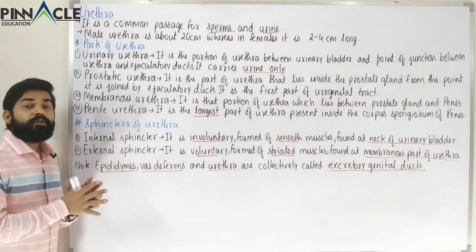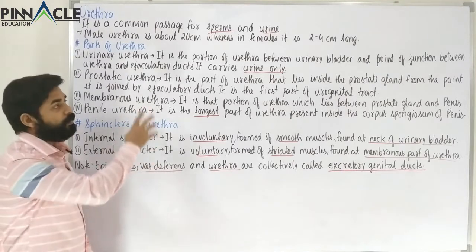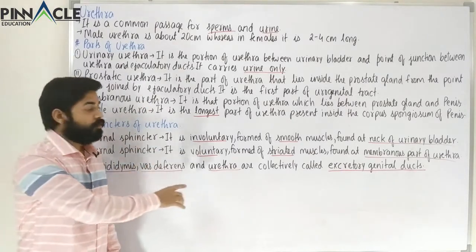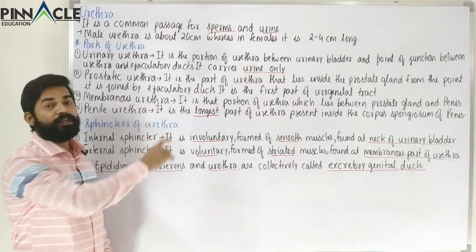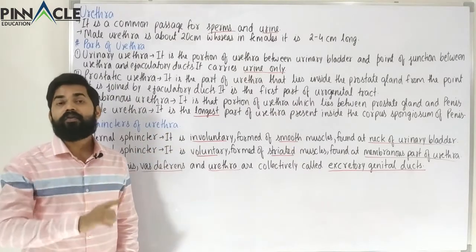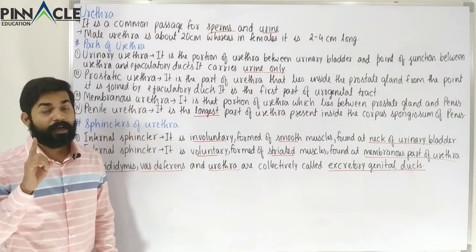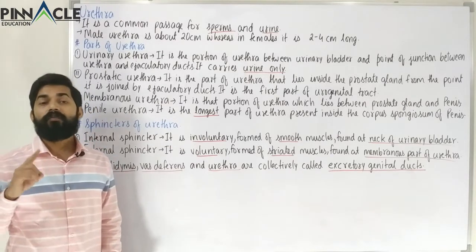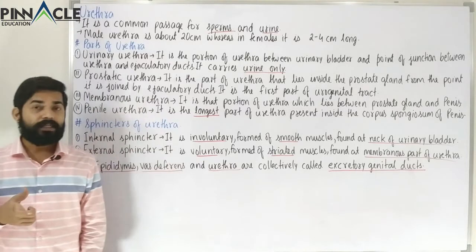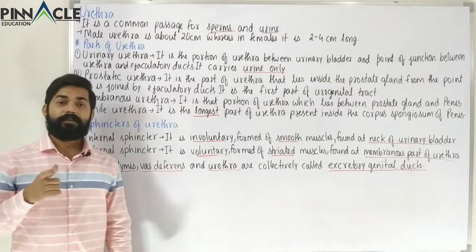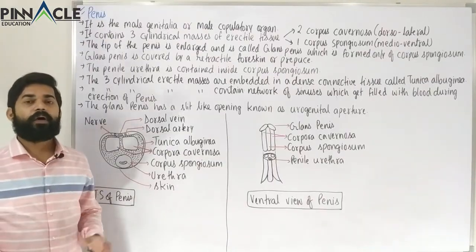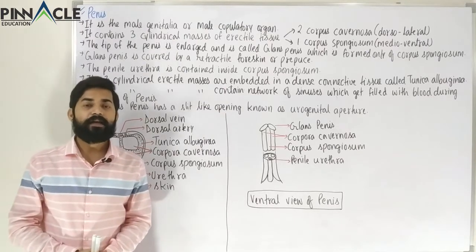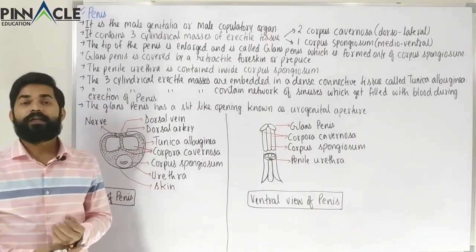According to the passage of sperm, we have completed the structures, because the urethra, and especially the penile urethra, is the last part of the passage of sperm. But we have not completed the structures of the male reproductive system. So now we will study the male external genitalia, which is called the penis. It is the male external copulatory organ.